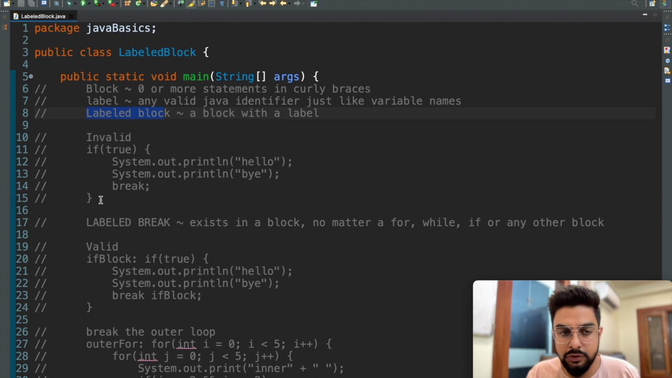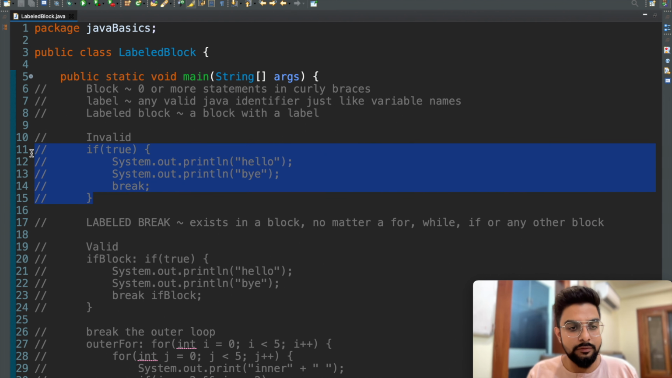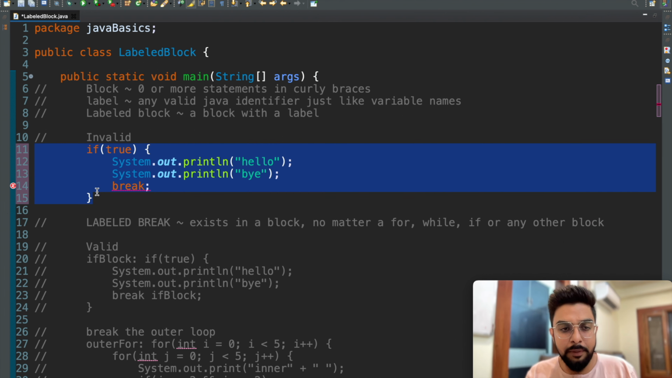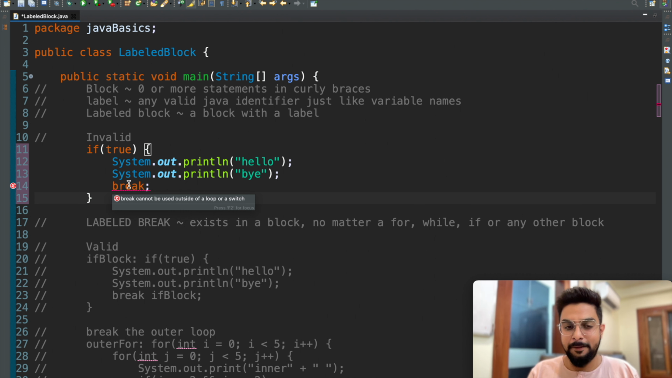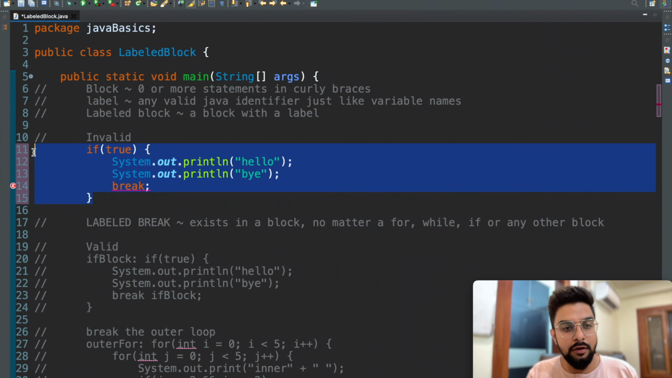So now coming to our first question. Could we break an if statement? Okay. Let's see. This is a pretty plain if block, and I've inserted a break statement inside it, and the compiler throws an error here. Let's see what's the error. Break cannot be used outside of a loop or a switch. Oh my god, you're correct. You are correct, but not totally correct. Actually, there's a way to break an if block, and that's via labeled break. So let's see what it is.